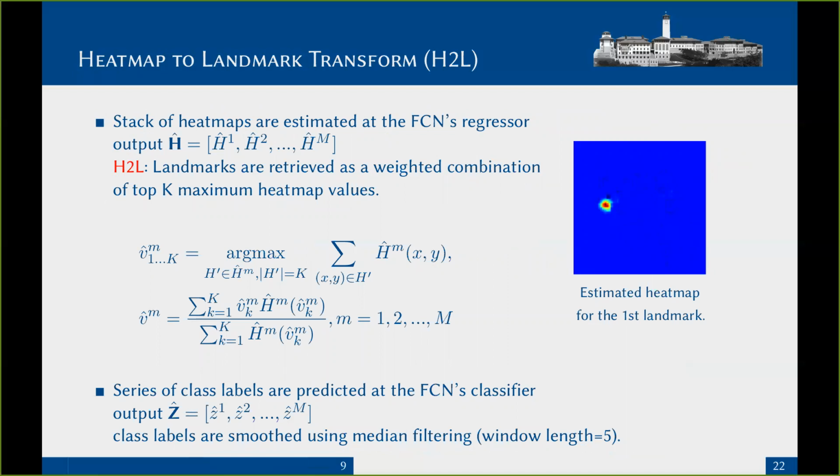Upon a successful training of the network, the stack of heat maps are estimated at the regressor output, and a sequence of class labels are predicted at the classifier's output. As given in this figure, regions with higher values in a heat map indicate a landmark presence. To recover the landmark locations from the heat maps, we use a weighted combination of the top K maximum heat map values, where K is a hyperparameter which needs to be tuned. For the classifier's output, the class labels at the boundaries separating different articulator regions may not be very smooth. Therefore, we use a median filter of size 5 to filter the noisy boundary decisions.